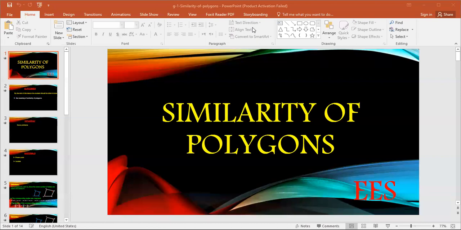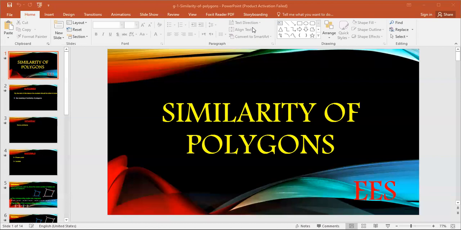What is the meaning of corresponding angles? If the measure of angle A equals the measure of angle X, and the measure of angle B equals the measure of angle Y, and the measure of angle C equals the measure of angle Z, and the measure of angle D equals the measure of angle L.